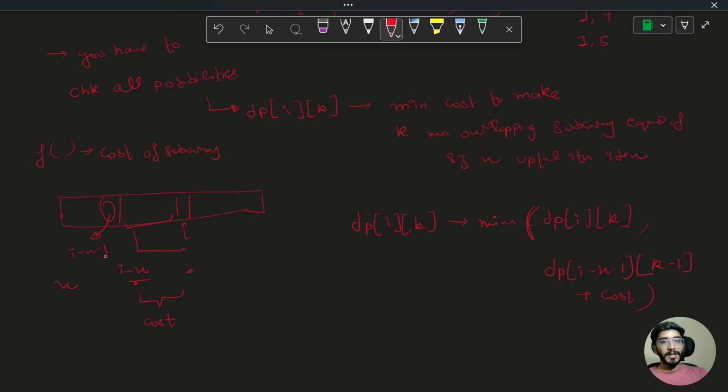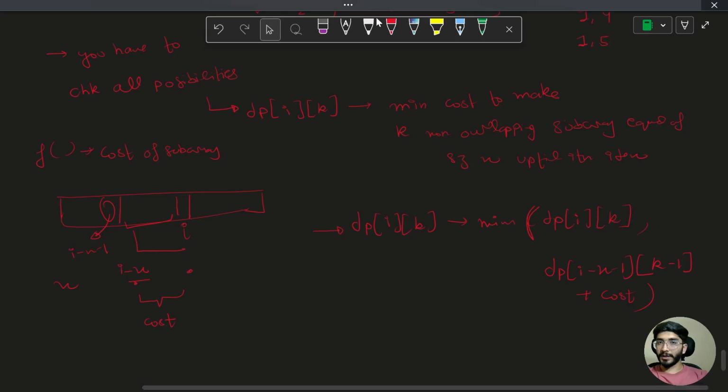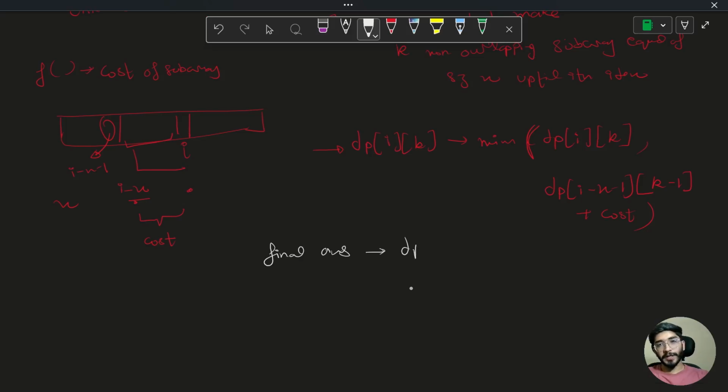So this will be the transition to iterate on it. And how are we going to calculate this cost? That is the secondary thing, but this will be the simple transition to get the answer. And our final answer should look like dp of n, or k, yeah, or if we are talking about indexes, it should be n minus 1, and up till ith element, then it should be dp of nk. So that's up to you. So that could be a possible solution.